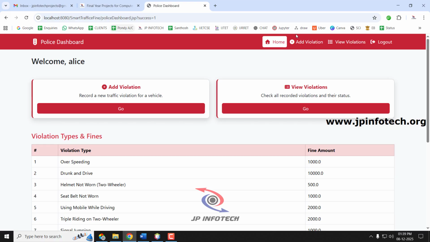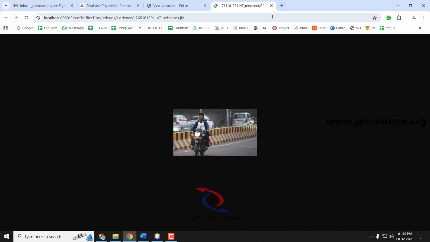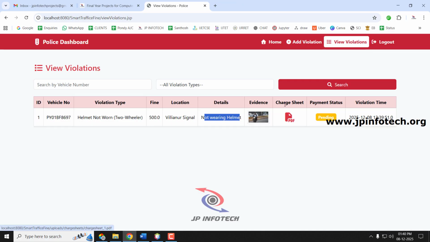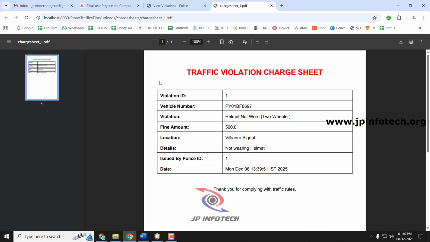After submission, if you go to the view violations, you can see the violations recorded by this police officer, showing the ID of the violation, the vehicle number, the violation type, the fine amount, the location, and the details of the violation. You can see the evidence here. So you can just see the chart sheet. This chart sheet is automatically created, it is not manually created.